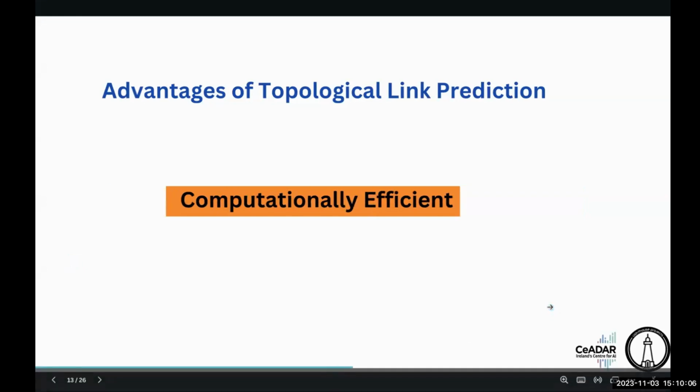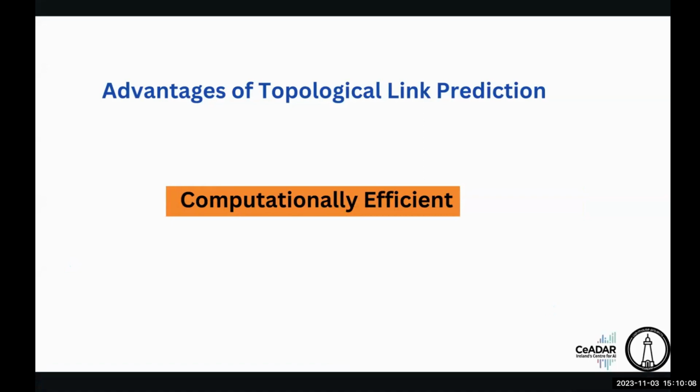So another big reason is that it is computationally efficient. In topological link prediction, when there are large scale networks, it involves straightforward calculations based on local properties of the node. So it is computationally efficient and easy to do.